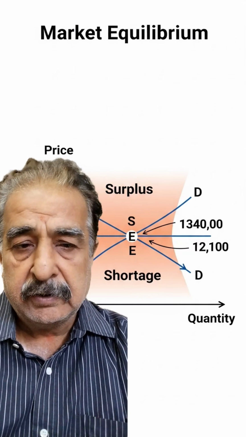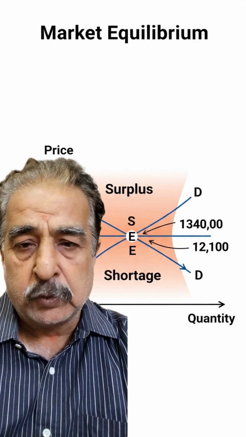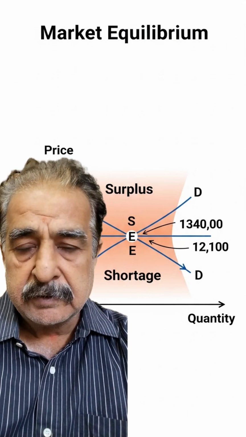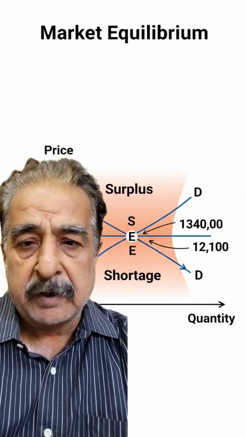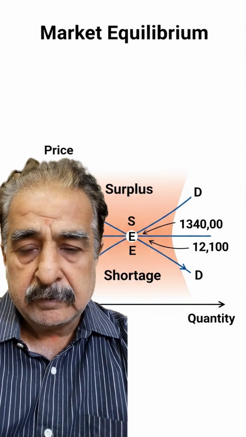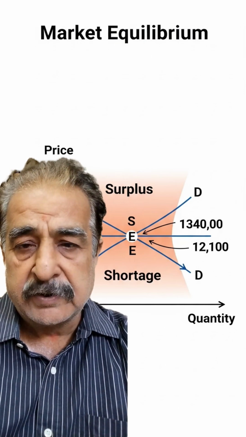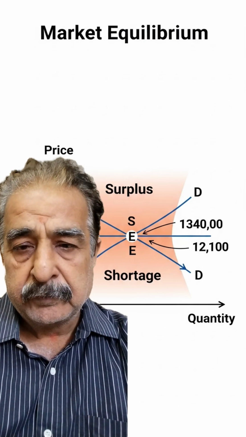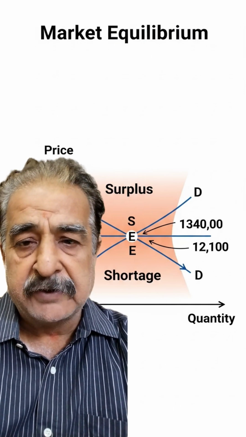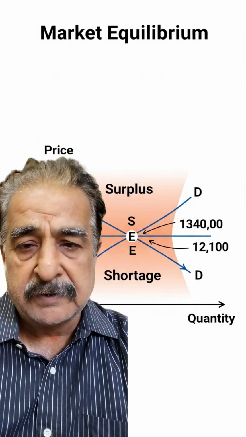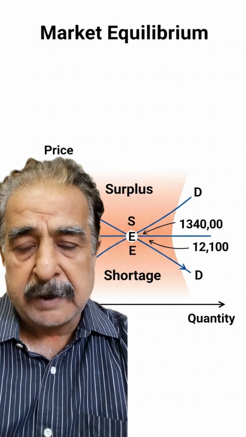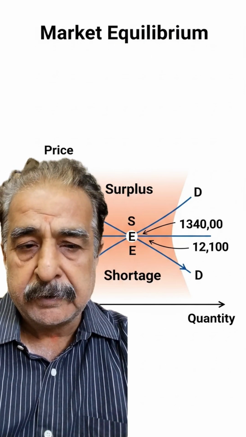Now the question arises, what happens if the price is above the equilibrium? If the price is higher than equilibrium, supply will be greater than demand and a surplus will be created. Sellers cannot sell everything, so they have to reduce the price. Because the producer has a surplus, to sell it he has to reduce the price, and the price moves back to the equilibrium point.